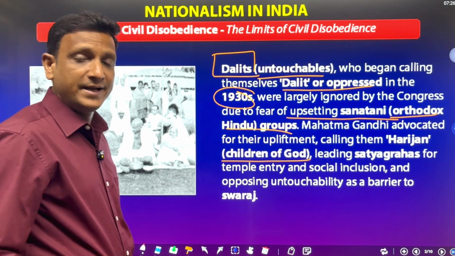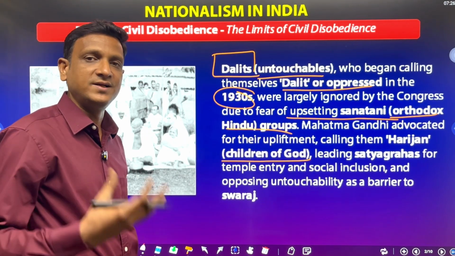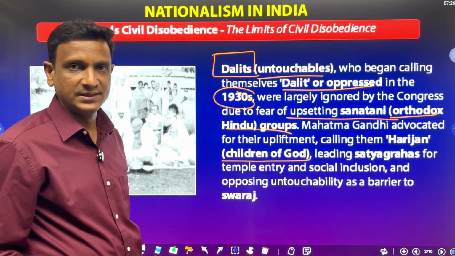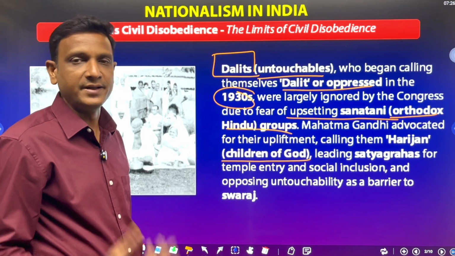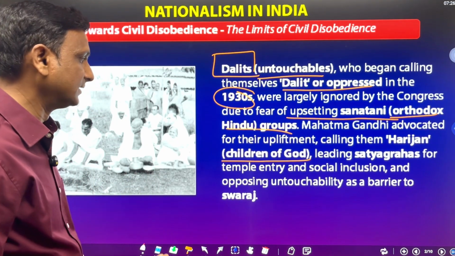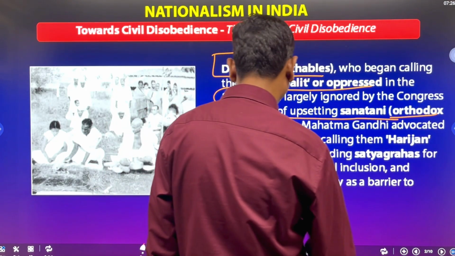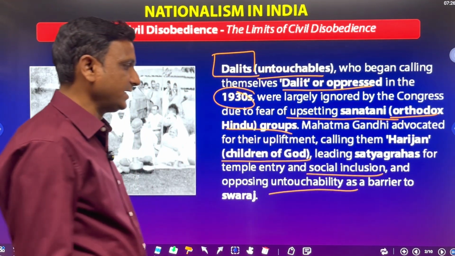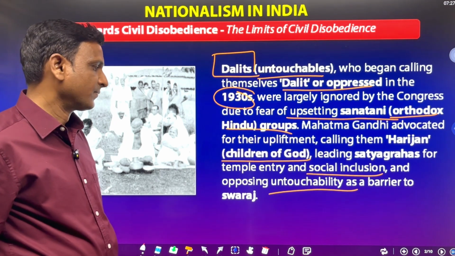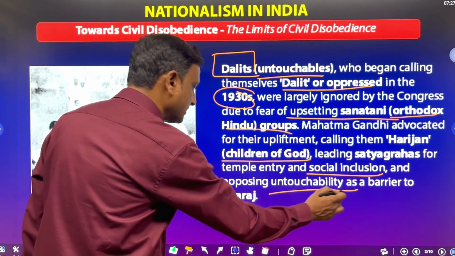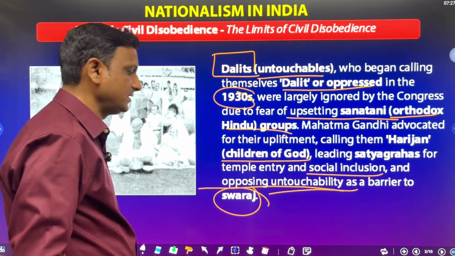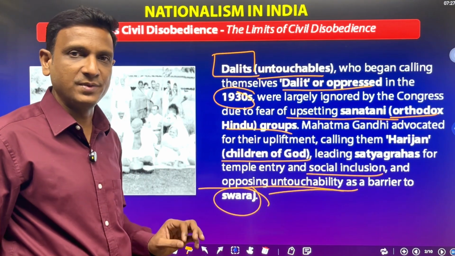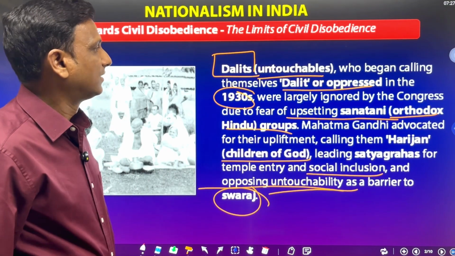Gandhiji also did satyagrahas for Dalits, for the temple entry of Dalits, allowing them into the temples, for social inclusion and against untouchability. Gandhiji said that untouchability is a barrier to Swaraj. With this untouchability, we cannot get Swaraj, right?